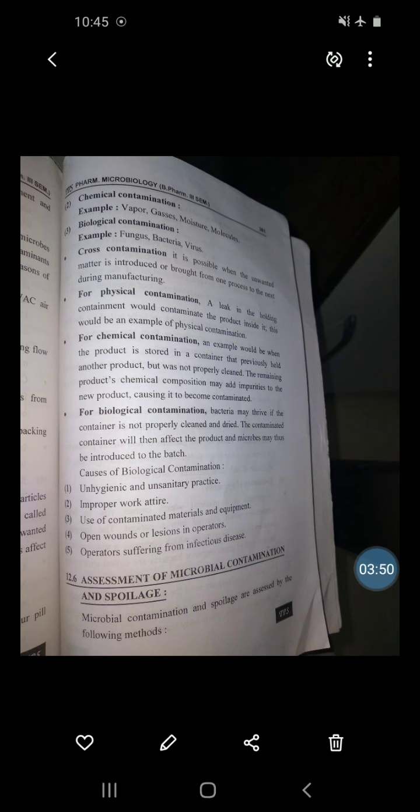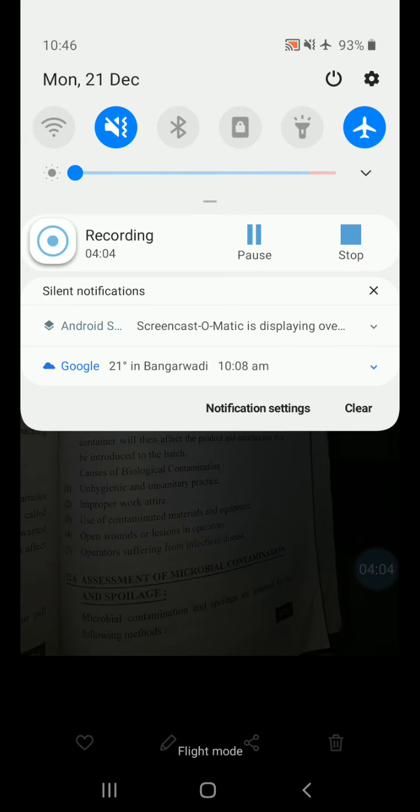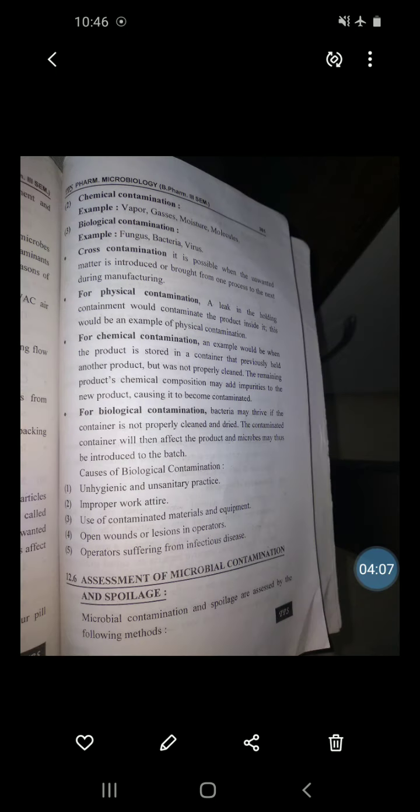Next point, the assessment of microbial contamination and spoilage. There are different methods used for assessment of microbial contamination and microbial spoilage. First method, physical and chemical change. Next, sterility test. Third method, assessment of viable microorganisms in non-sterile products. And last, estimation of pyrogen.